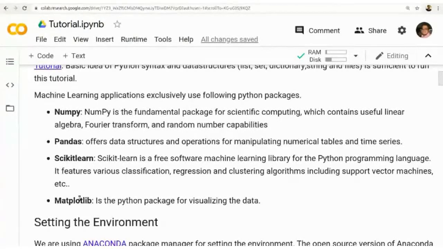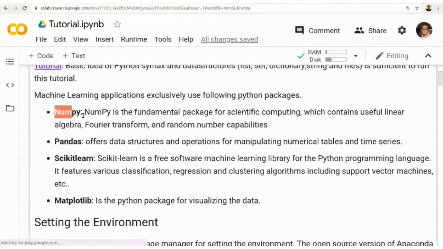Visualization is very important. When complex data is visualized as a chart or scatter plot, we can easily understand how the data is distributed, in which way we can make the classification, or we can represent the clustering result, showing the three different clusters available in the chart. We can apply visualization using the matplotlib package. So these are the four important packages we use for a Python-based machine learning environment.